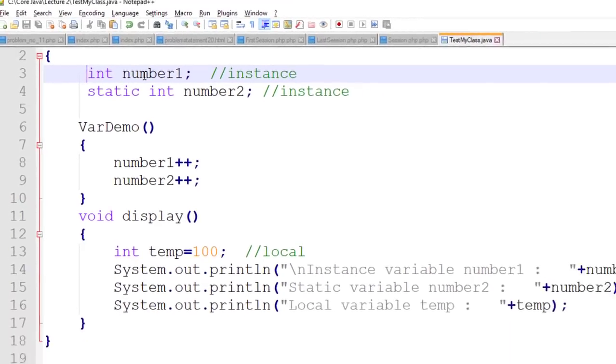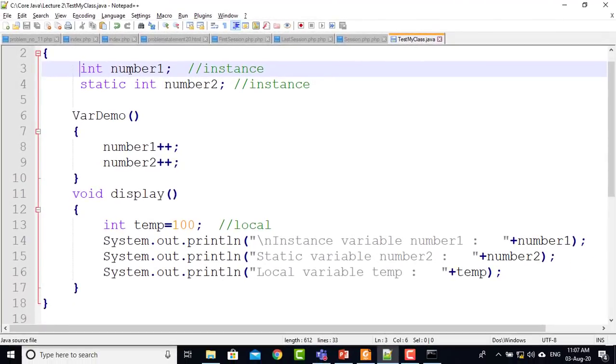Protected we will see at the time of inheritance. Protected you can access in the adjacent class directly, so that is helpful at the time of inheritance. So only remember it: private you cannot access outside the class. Public you can access outside the class, outside the package. Default you can access inside the same package. Okay, default you cannot access outside the package. So that is the summarized thing related to public, private and protected.